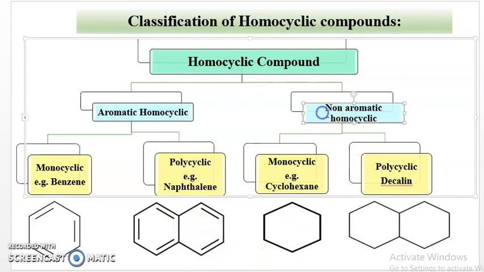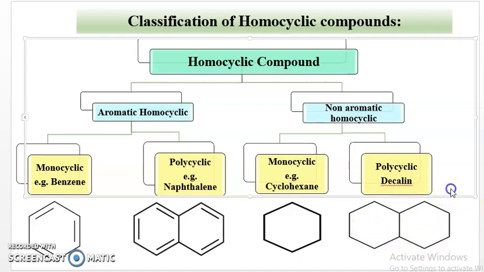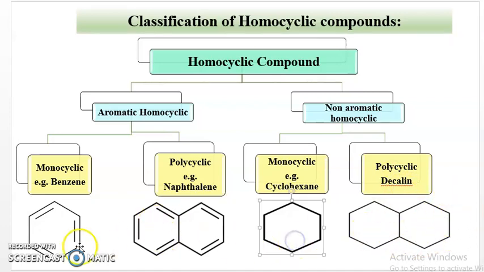Then non-aromatic homocyclic compounds are classified into monocyclic and polycyclic. Example of a monocyclic compound is cyclohexane and polycyclic is decalin. Deca means 10. It is a 10 carbon ring compound. Cyclohexane is the saturated analog of benzene and decalin is the saturated analog of naphthalene. Therefore, this is the classification of homocyclic compounds.